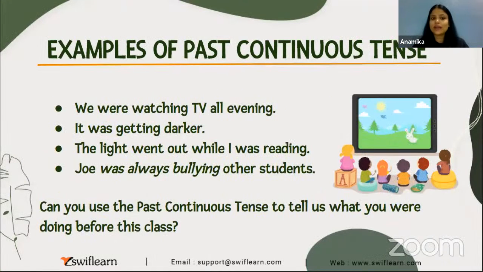Let us just quickly look at some examples of past continuous tense. We were watching TV all evening. It was getting darker. The light went out while I was reading. Joe was always bullying other students. Now, if we look at these examples, I take the first example. We were watching TV all evening. हम टीवी देख रहे थे पूरी शाम.